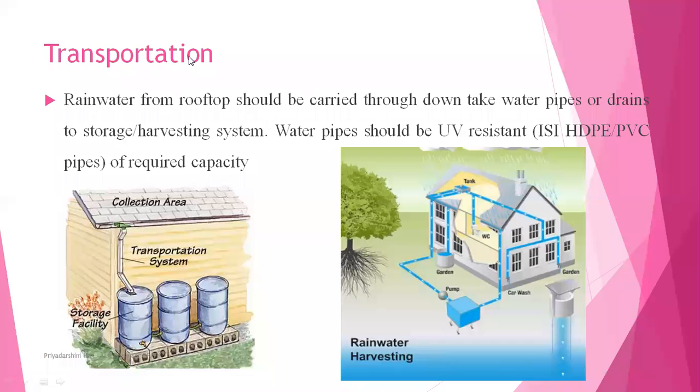So the transportation will be through the pipes. You can see here that from the rooftop the water is transported all over the area through the pipes. The pipes should be UV resistant, because due to silt particles or other harsh conditions the pipe will get damaged. When the pipe gets damaged, we have to go for replacement, so the cost increases.